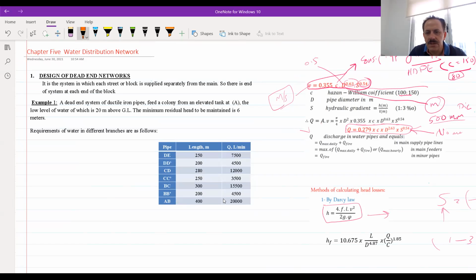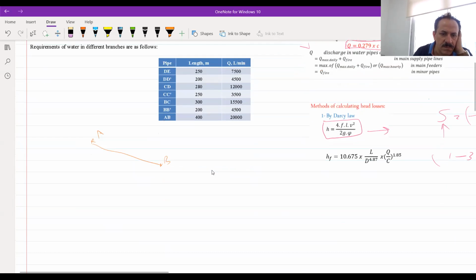Now, based on this one, we have a very simple network. In this network we have A, B, B prime. This is A, this will be B, and there will be A, B, B prime.